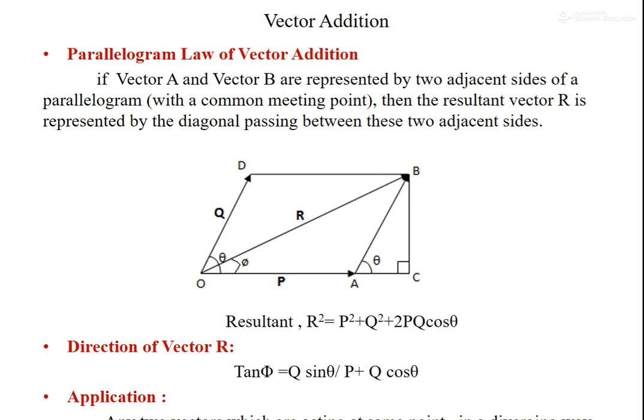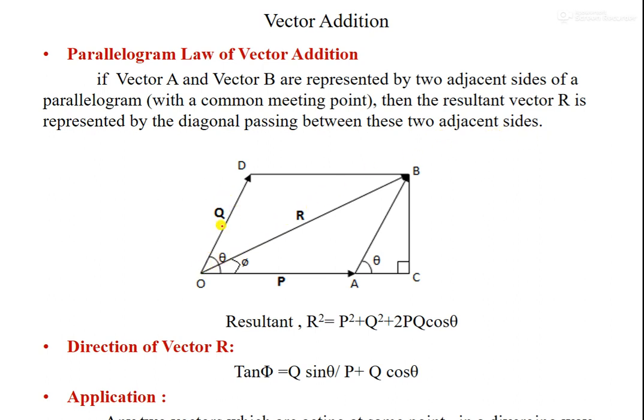Next we move on to one more concept, the vector addition method. Here we deal with the parallelogram law of vector addition. In this diagram, if vector A and vector B are represented by two adjacent sides of a parallelogram, with a common meeting point, then the resultant vector R is represented by the diagonal passing through the two adjacent sides.